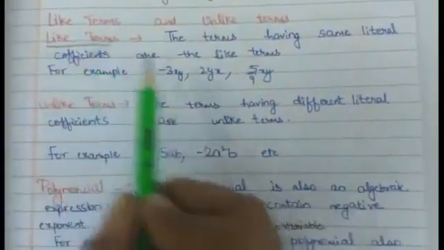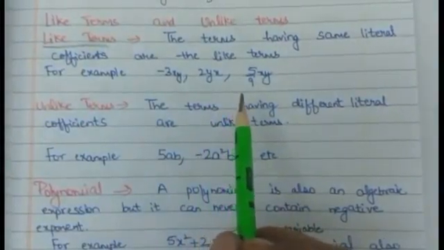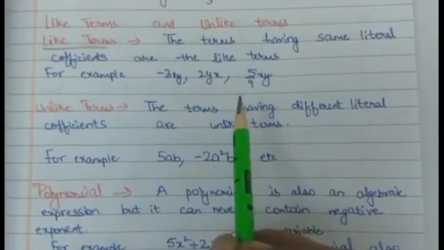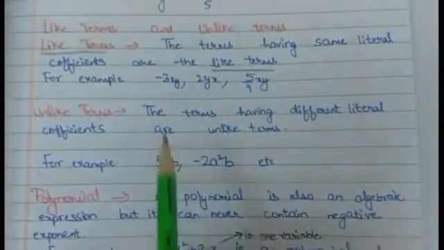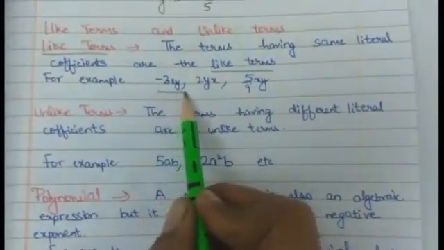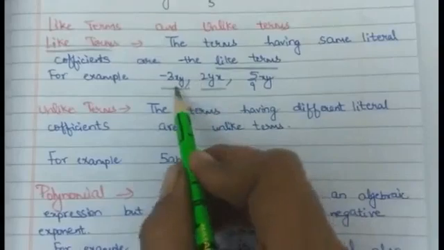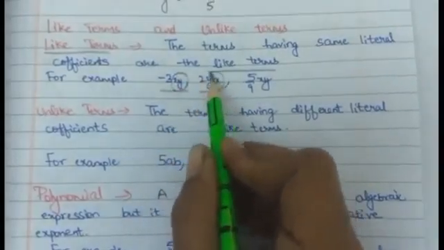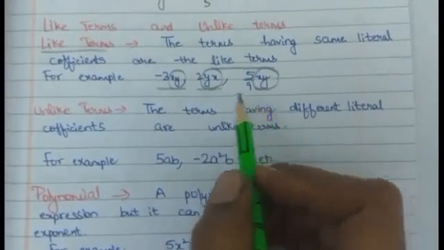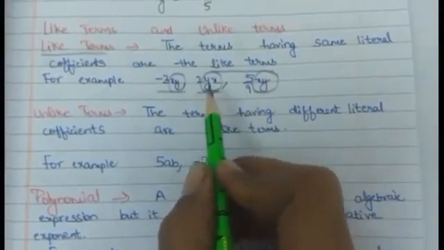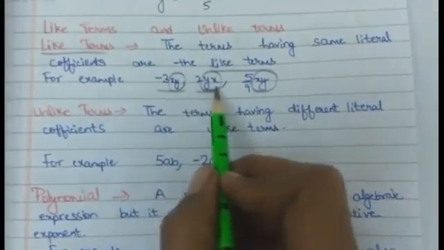Like terms: the terms having the same literal coefficients. Literal coefficients, students. They are called like terms. For example, minus 3xy, 2yx, 5 upon 9xy. These are all like terms because they all contain the same literal coefficients. yx is also xy, we can say. There is no difference. Fine.